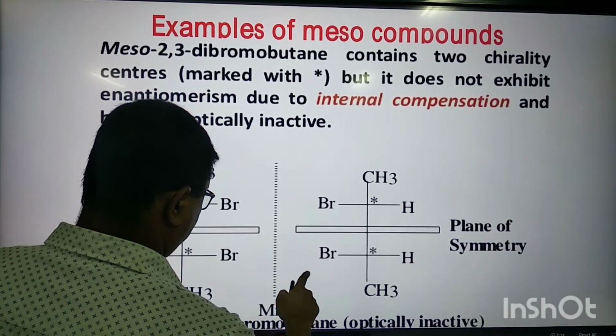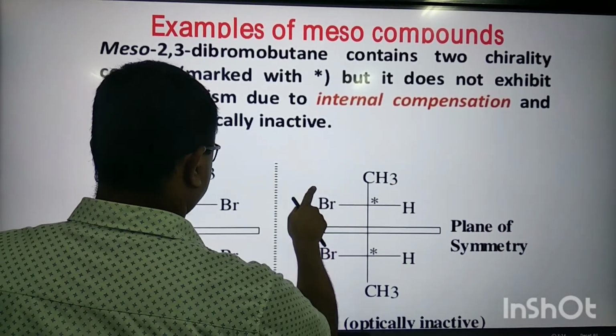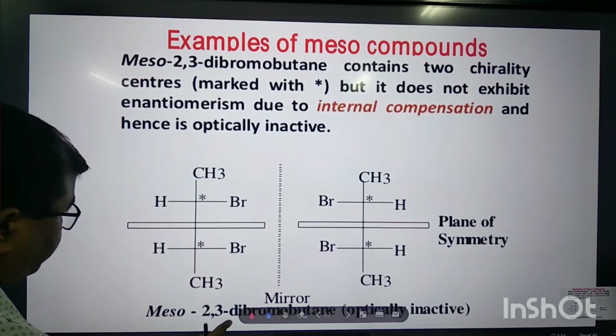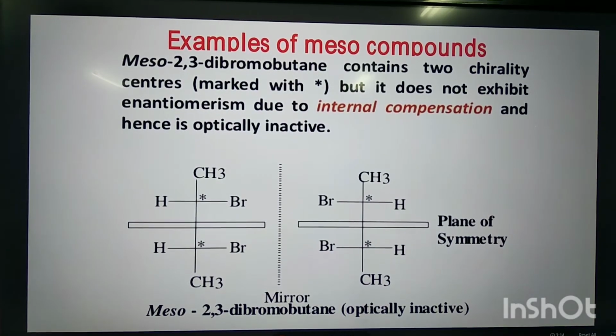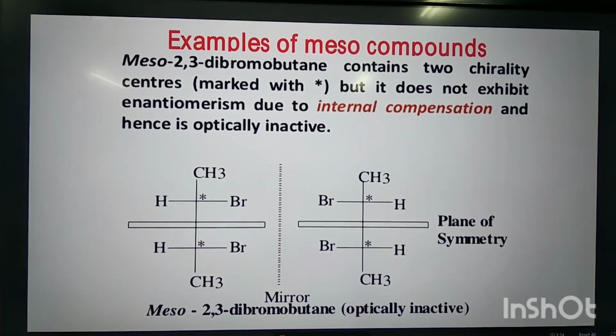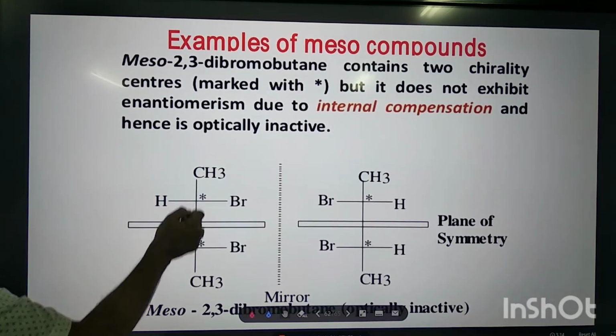Let me show you. Okay, no problem. Yeah, it is visible. The example of meso compound here, meso 2,3-dibromobutane. This compound contains 2 chiral centers, which are marked with star.